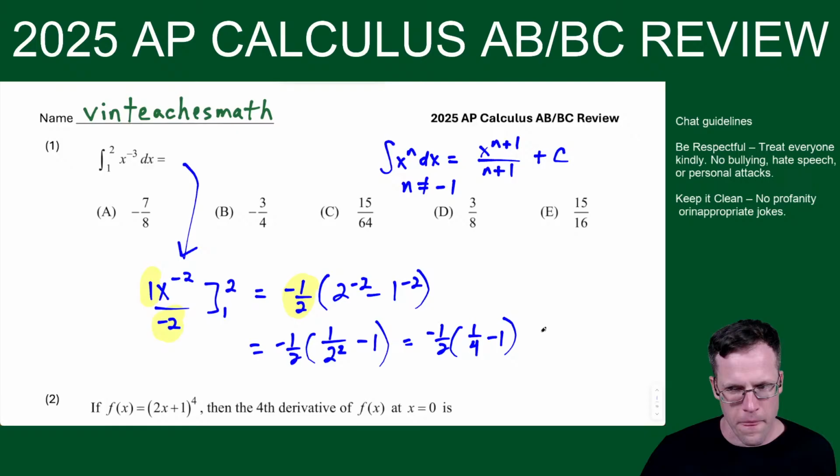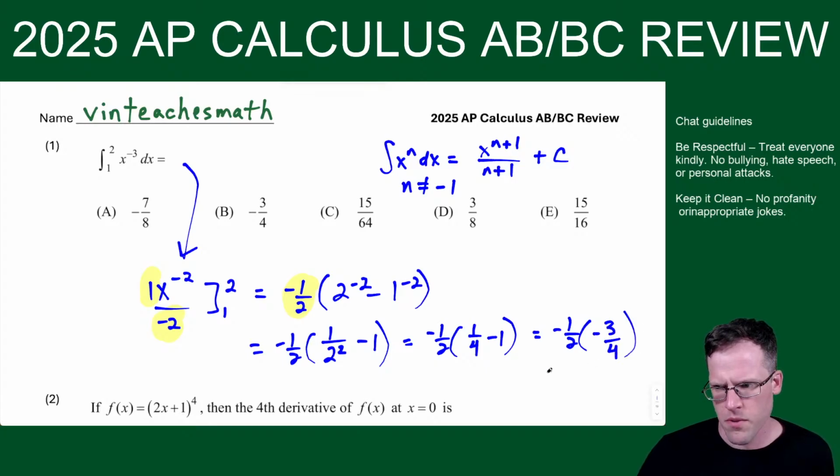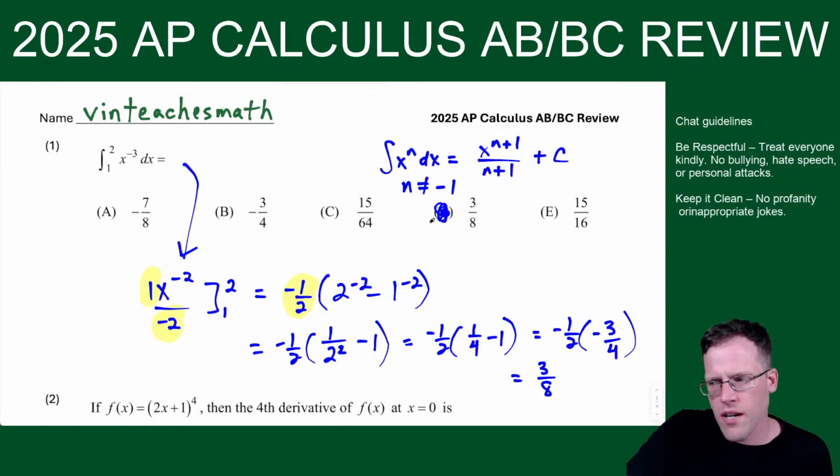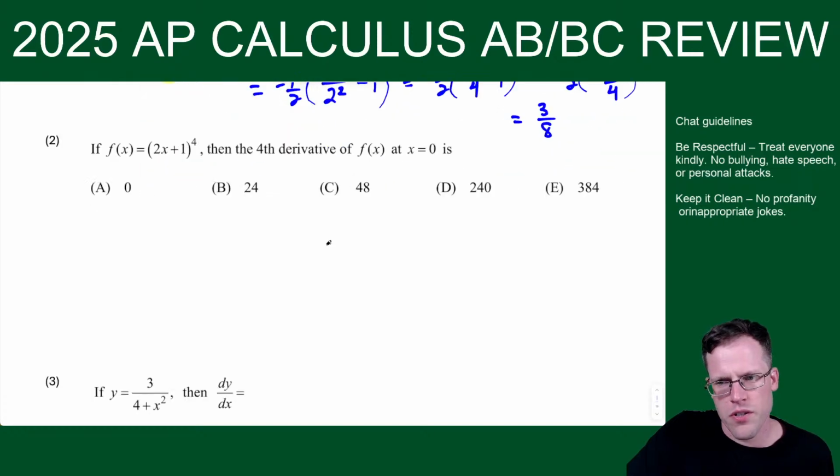So now we just simplify here. We've got 1/4 minus 1 is -3/4, and then just multiply by -1/2. That's going to give you 3/8. So choice D should be our answer here. Knowing how to do this no calculator stuff is very important, so just make sure you're good.